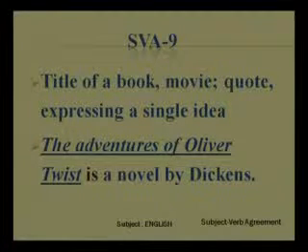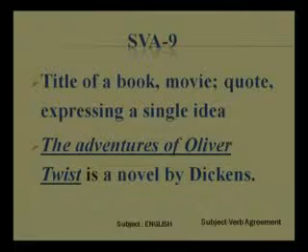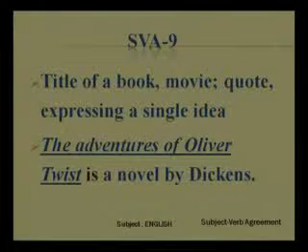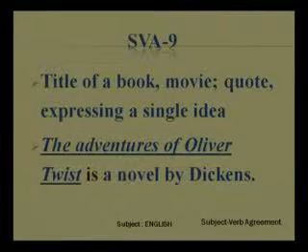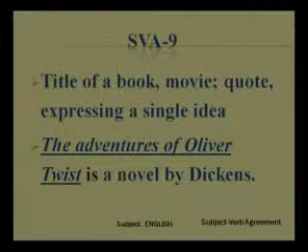We can have another example, Three Idiots. Though there are three words and we are talking about idiots, that's plural, as the title of a movie we have to use it as a singular subject, and that's why it will take a singular verb. So Three Idiots is a very motivating movie.